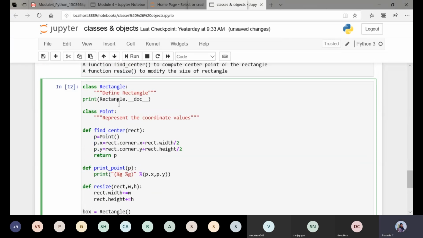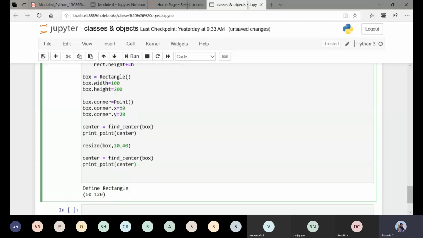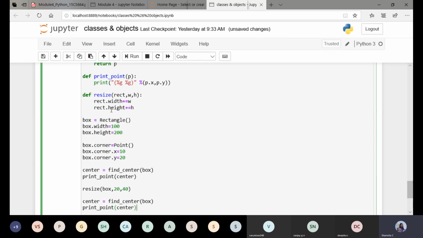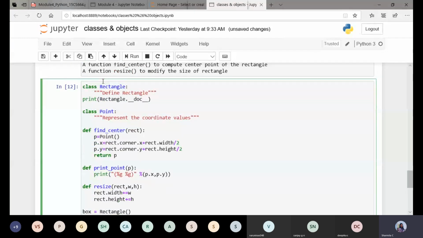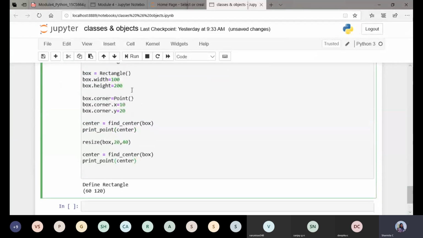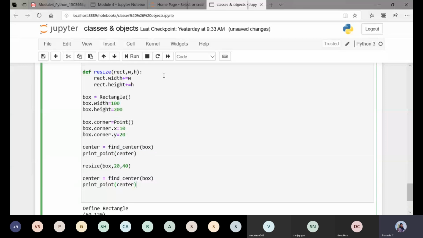You can modify this program by giving printf statements wherever required, such as one printf statement telling the center point of the rectangle before modification, again one for the center of the rectangle after modification, and another telling to enter the values for resizing your rectangle. All these printf statements can be written in your program for easy understanding. You can just do it. Fine. So again I'm calling the function, I'm resizing here.